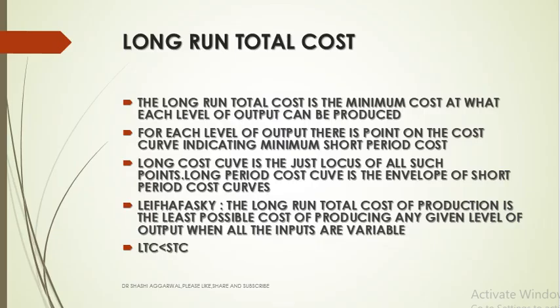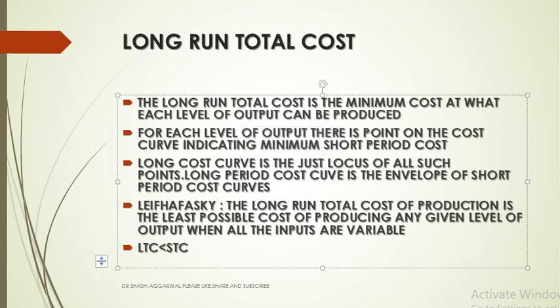The long run total cost is the minimum cost at which each level of output could be produced. For each level of output, there is a point on the cost curve indicating minimum short period cost. The long run cost curve is the locus of all such points. The long period cost curve is the envelope of the short run curves, which I will be explaining later on.